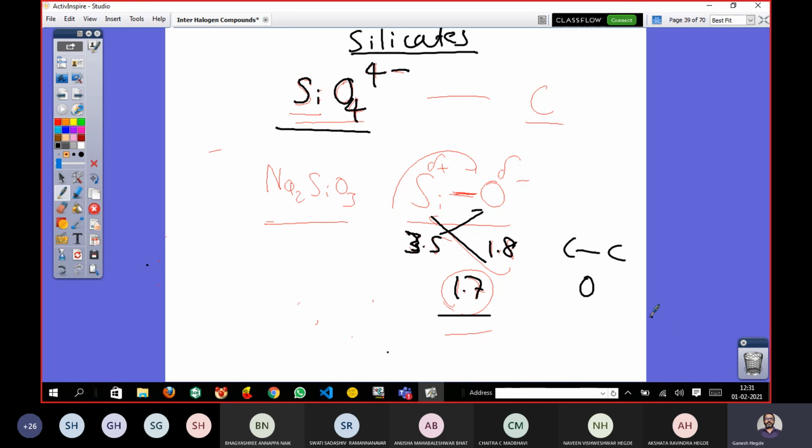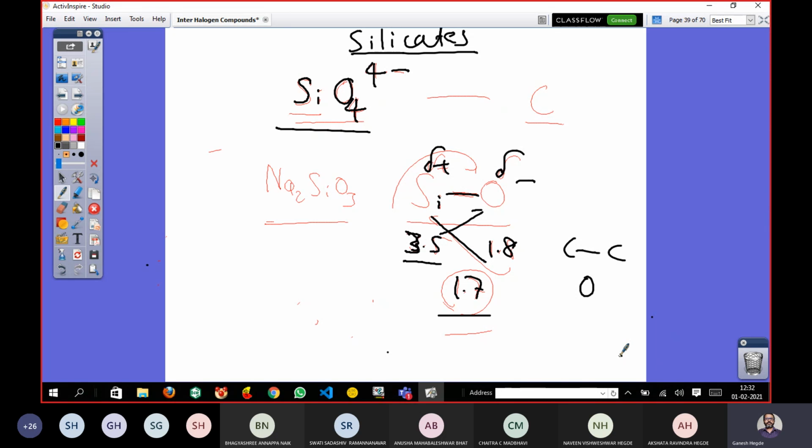Here it is not a perfect covalent bond. There is some polarity, so silicon is written as delta plus and oxygen is delta minus, as oxygen has more electronegativity compared to silicon. Together, this ionic nature and electronegativity difference make this particular bond very, very strong.